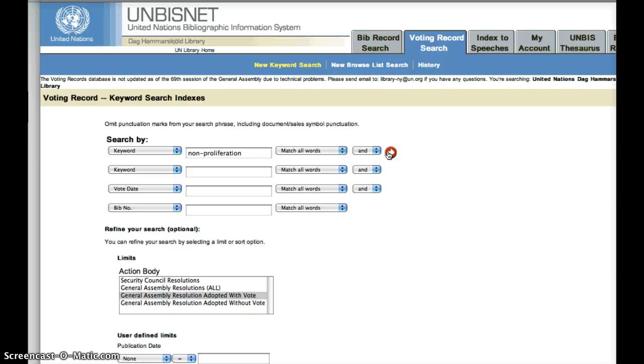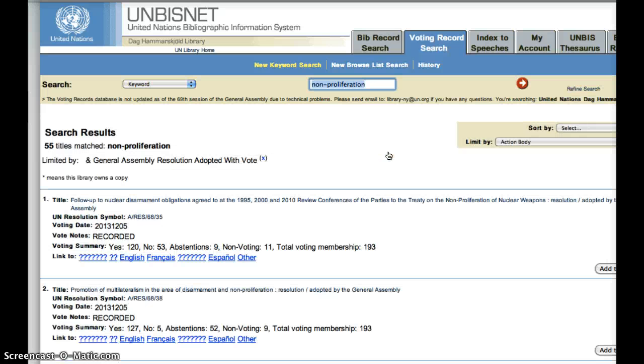I have another place if I don't run out of time. Okay, great. I'm so glad it's working. So here you get 55 titles matching non-proliferation. Again, the dates. This is a recorded vote. We have yes 120, no 53, abstentions 9, non-voting 11.